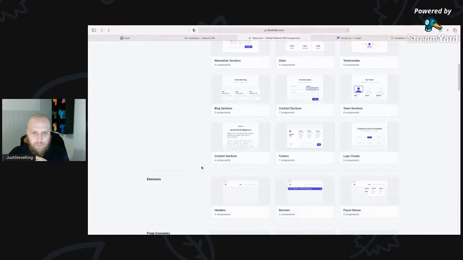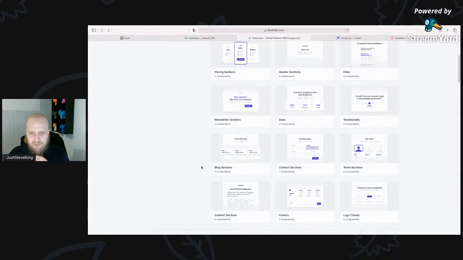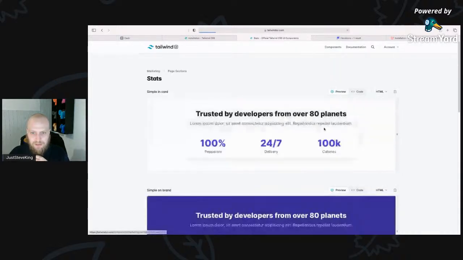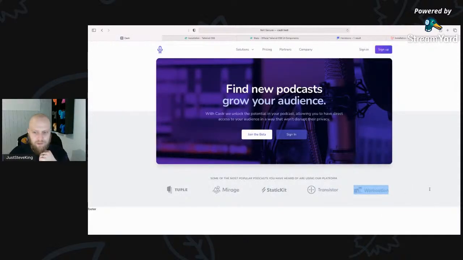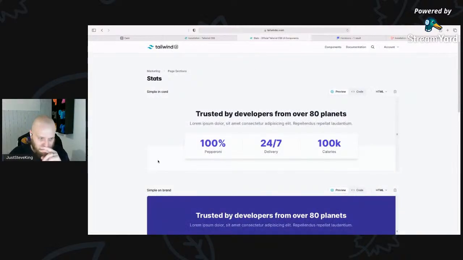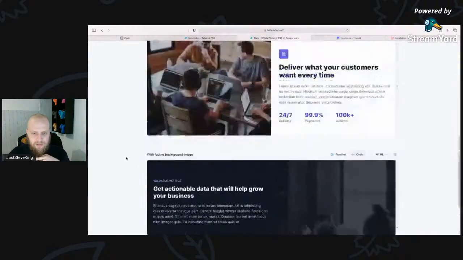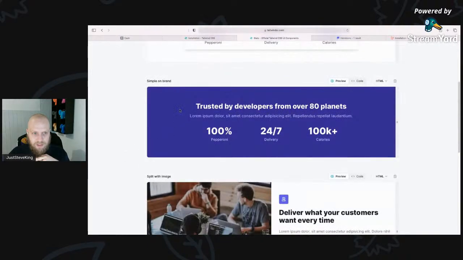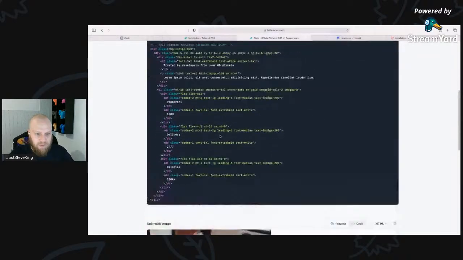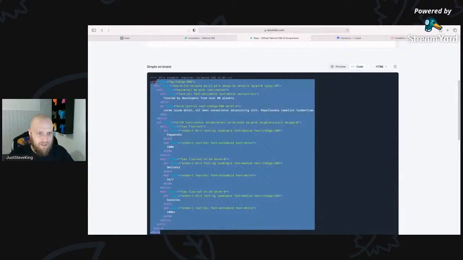So let's see what else we've got in here. We've got some blog sections, team sections, some stats. Let's look at some stats. Maybe some stats would look good, but maybe not directly after logos. So we'll probably add something in between that. Something like this, simple on brand. Something nice and simple, but something on brand. There's no JavaScript required for this, so I can just grab this.